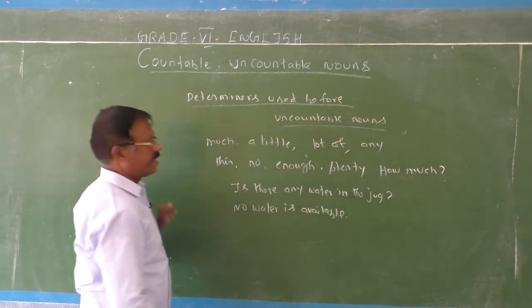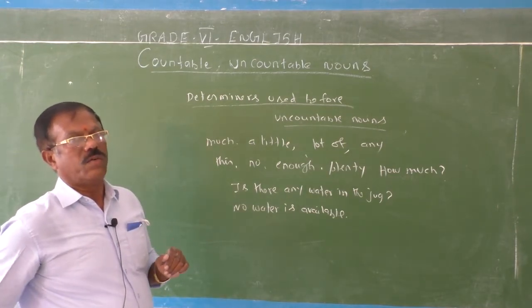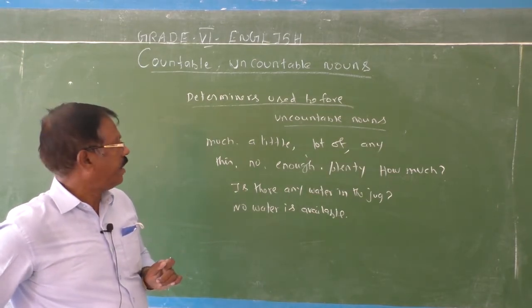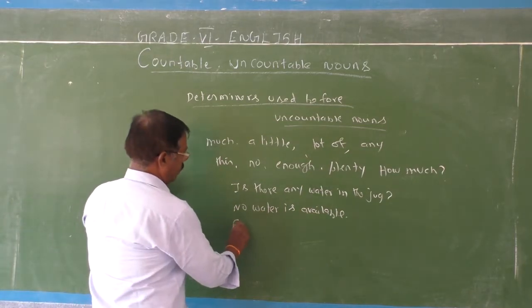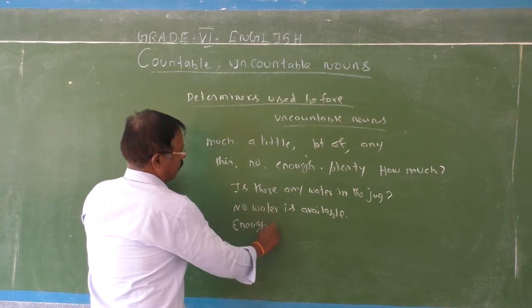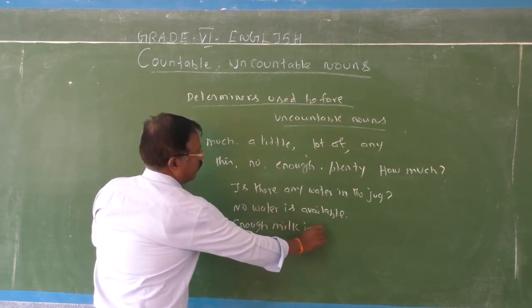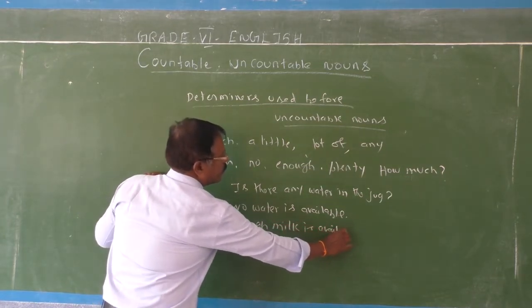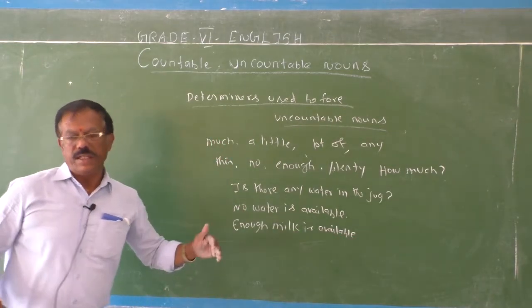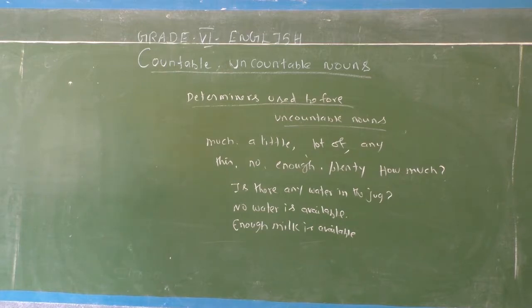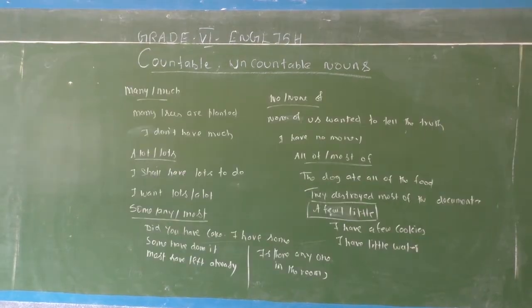No water is supplied so far now. Enough milk is available. Enough milk is available. Okay. Enough milk is available. In this way, you can frame many number of sentences using these determiners. These determiners can be used.